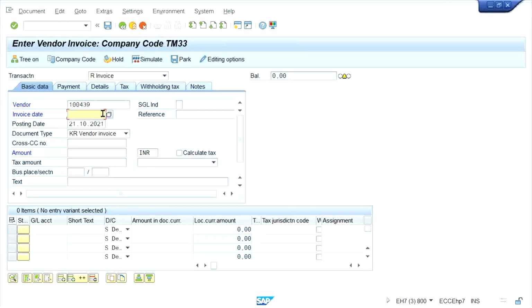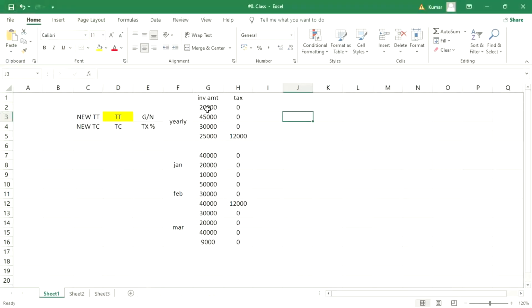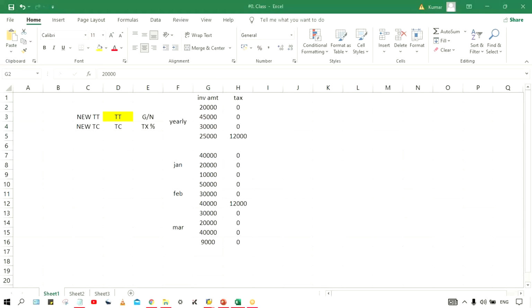Okay. Now here. So I posted an invoice in the previous month. Right. And so we'll test this one itself. 20,000, 25,000.